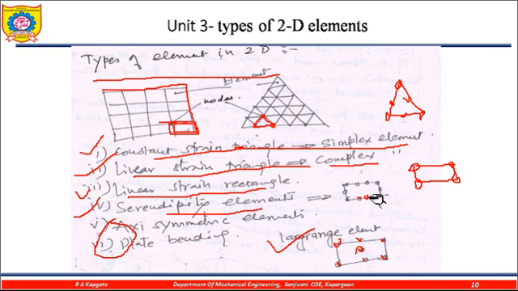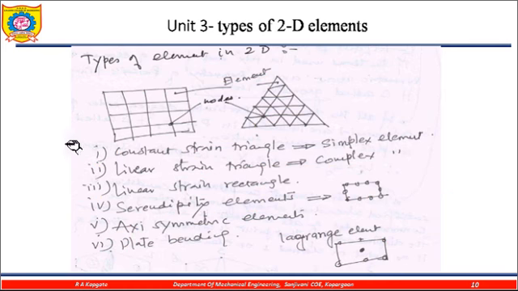Okay, so these are the different types of elements in 2D. Apart from this, the very important ones are the constant strain triangle, the rectangle, serendipity, and the Lagrangian elements.